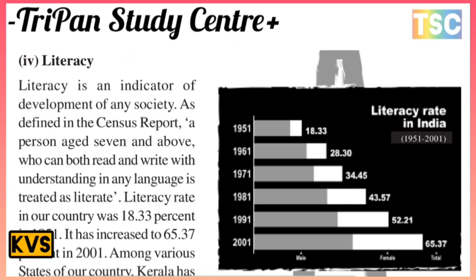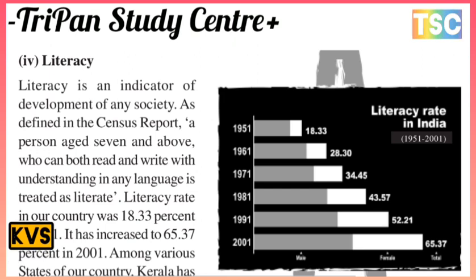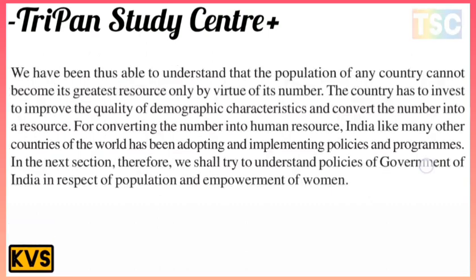You know that it is increasing: in 1951 it was 18.33, in 1961 it was 28.30, in 1981 it was 43.57, in 1991 it was 52, and in 2001 it is 65.37. Among the states of our country, Kerala has the highest literacy at 90.86%, followed by Mizoram at 88.49%, and Lakshadweep at 87.52%. But the literacy rate is generally lower among females compared to males.